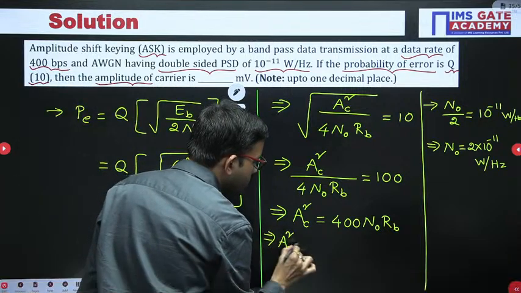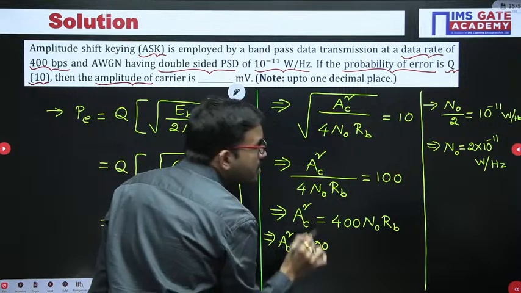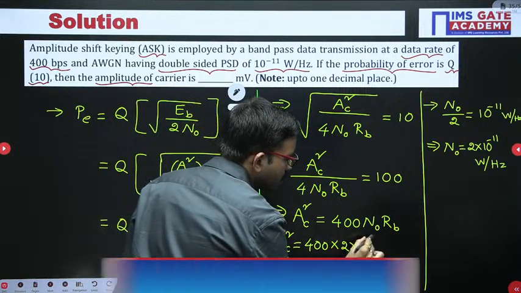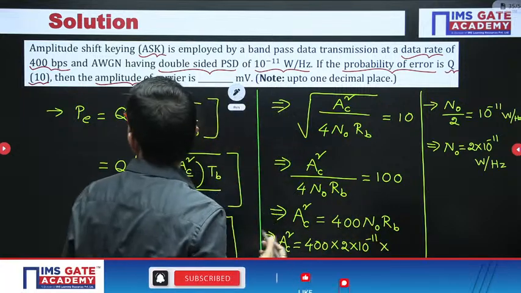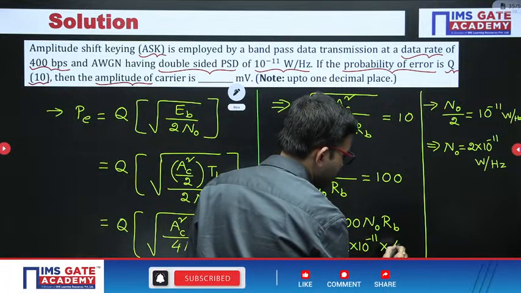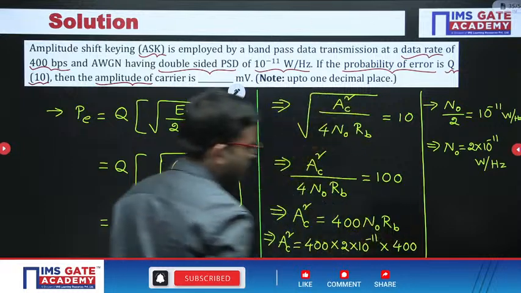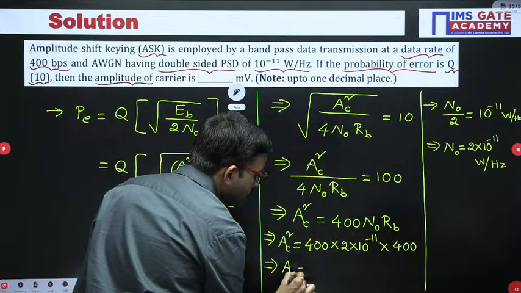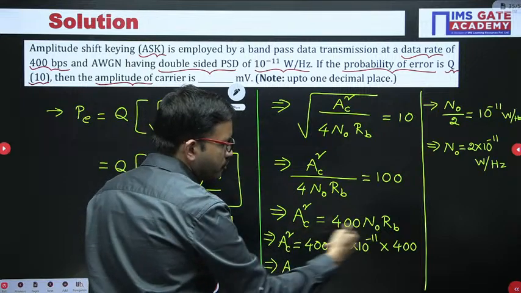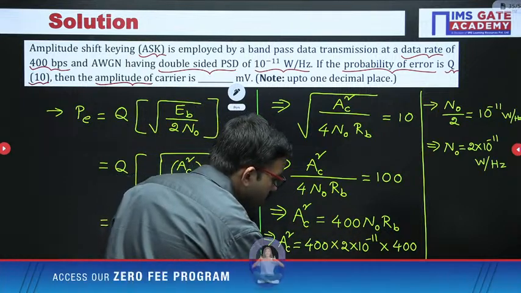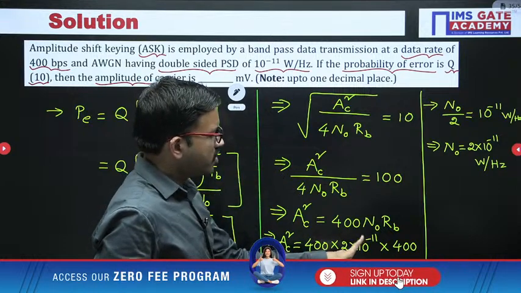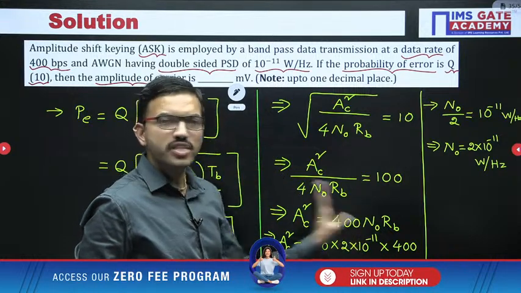AC square equal to 400, N naught we are getting 2 into 10 power minus 11. Now RB is given as 400. From here you can do the simplification, you will be getting AC equal to under root 400 square, that means 400 you are getting, then here 10 power minus 11 you can write as 10 power minus 10 into 10 power minus 1.